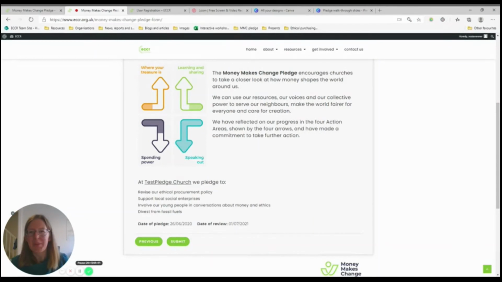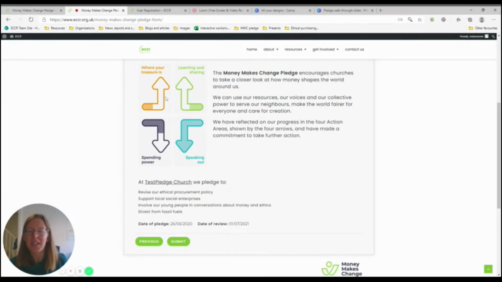Go to the next screen. The arrows you see relate to the 4 action areas and reflect the work you've said you are already doing. The colour filling up the arrow shows how active you are in that area. You'll see that your pledge actions are recorded here. If you need to change anything, you can go back and do so at this point by clicking Previous.